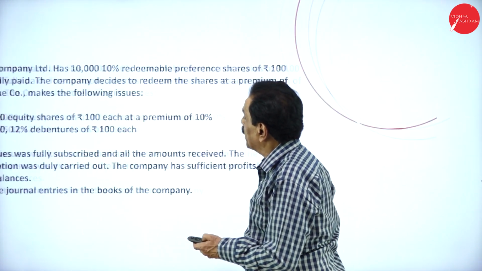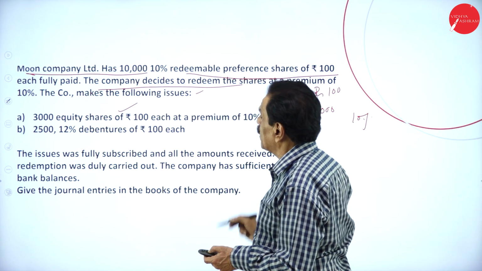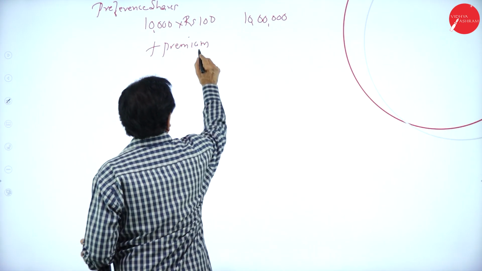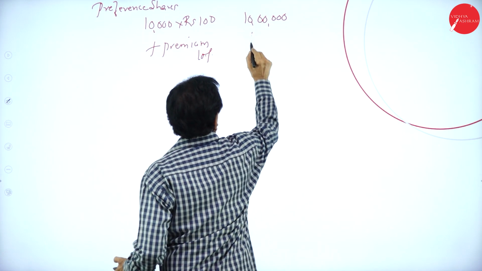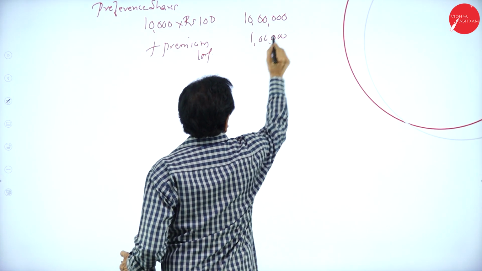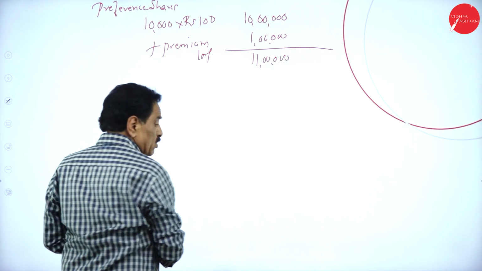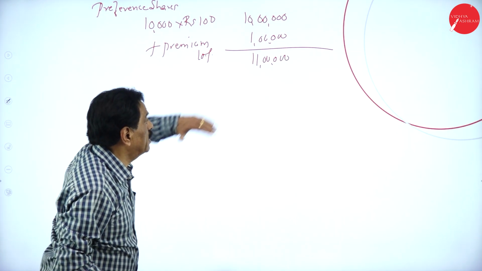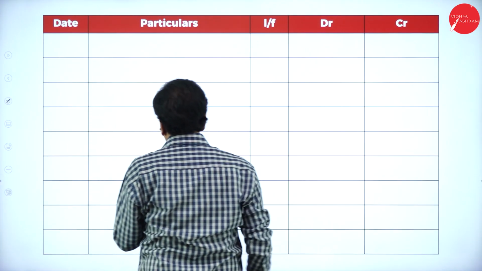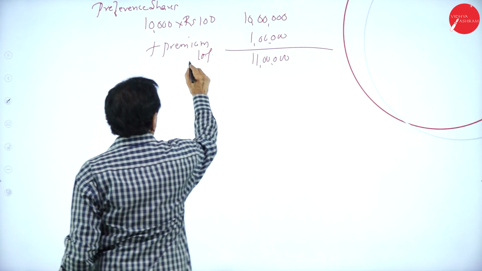What's the percentage of premium? At a premium of 10%. So 10% means 1 lakh. Totally we require 11 lakh. What's your face value? 10 lakh, and 1 lakh is premium. This is the payable amount.